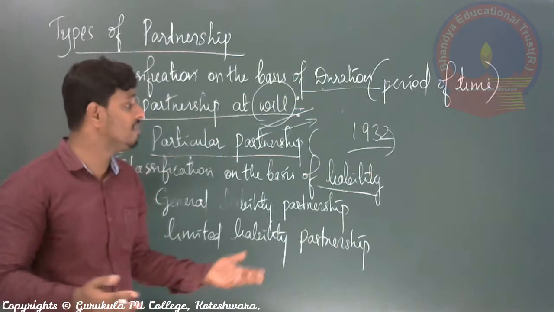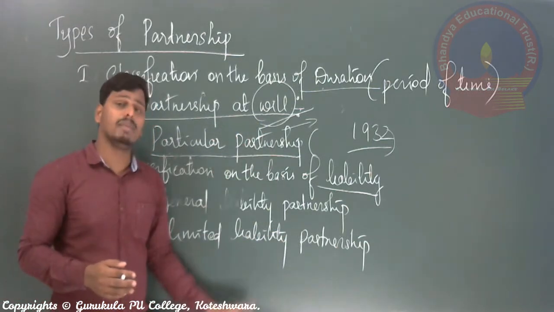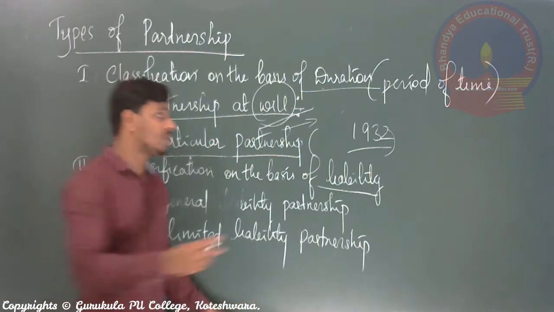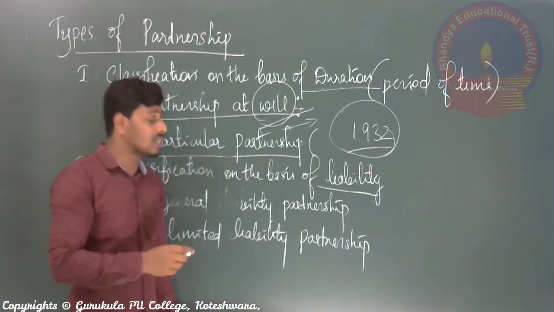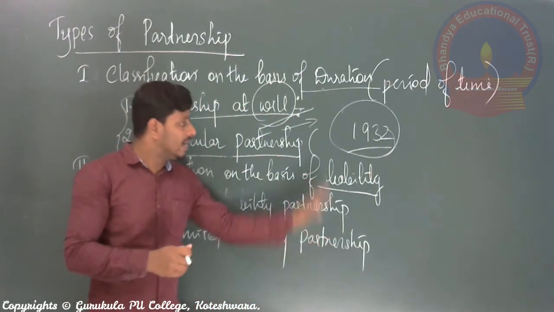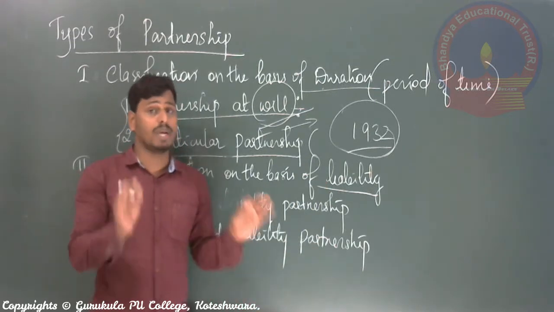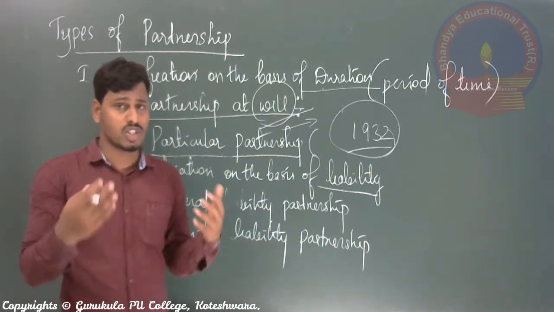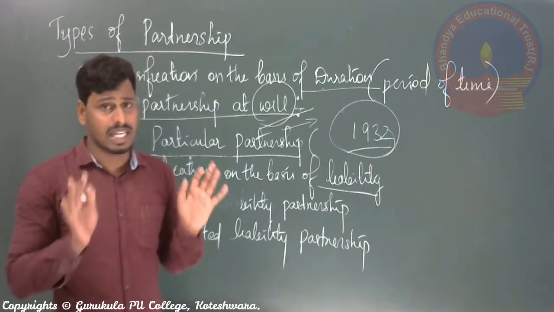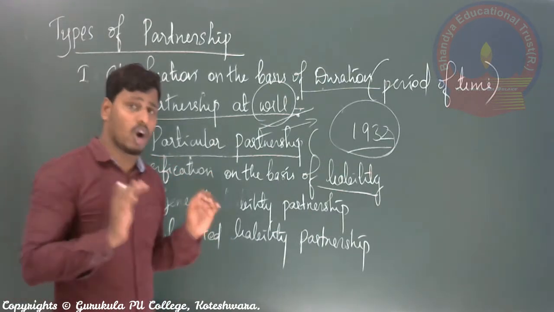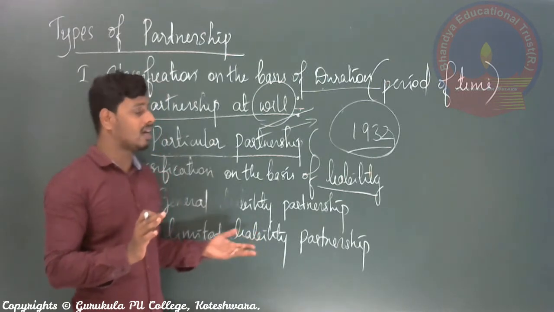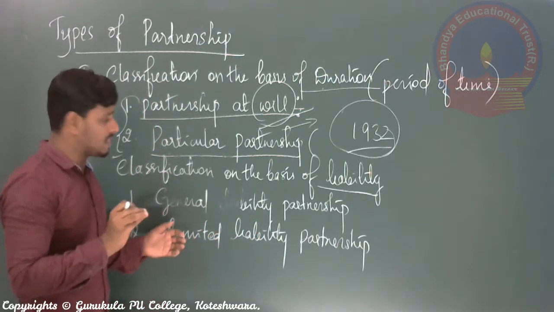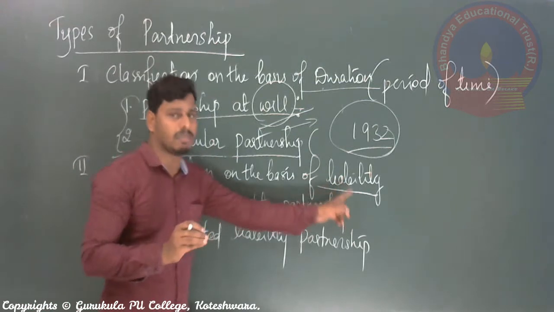Right? Commonly we think all the partners have unlimited liability only, but according to the provisions of the Indian Partnership Act of 1932, some partners can also bear limited liability, but it has to be known to everyone. It should be specified in all the documents. We'll see what kind of options we have for the partners. Such partnership businesses are classified on the basis of liability.